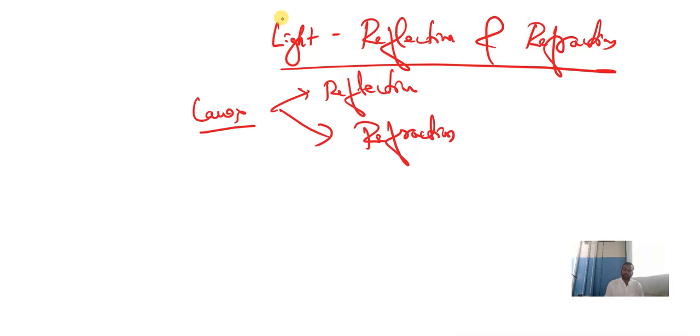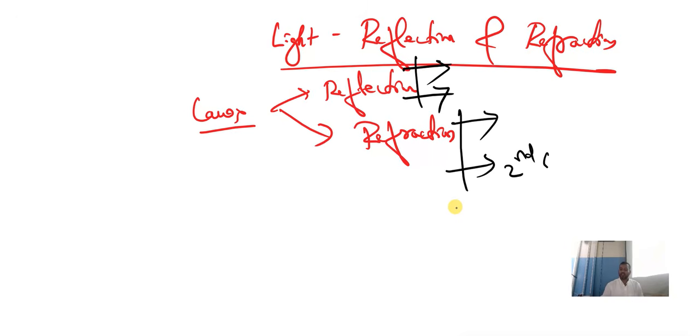In refraction we have two laws, and in reflection also two laws. But the second law of refraction is also called Snell's law. Sometimes individually they will ask you, state Snell's law. So remember these topics. And very importantly, the next thing is differences.